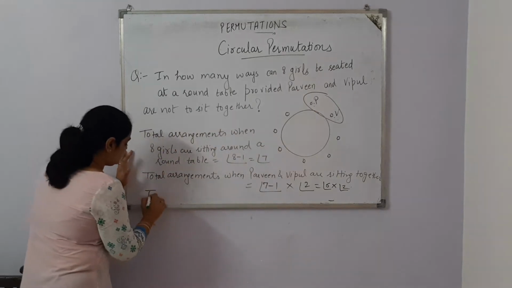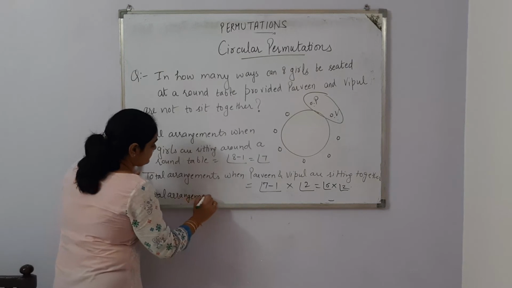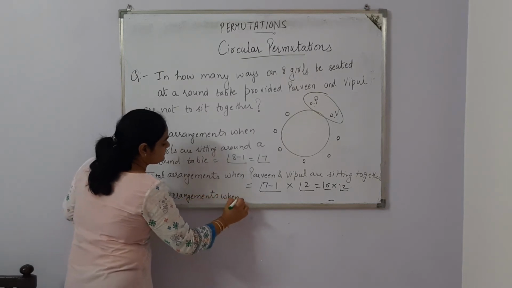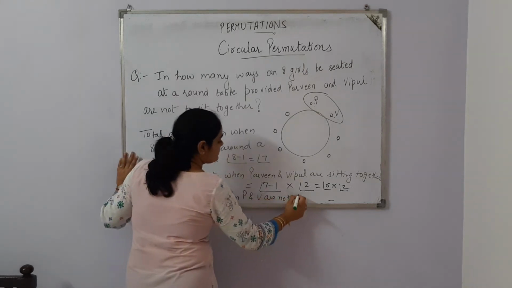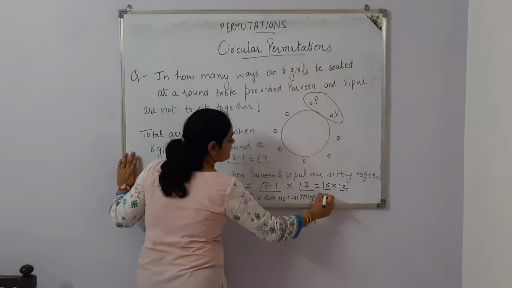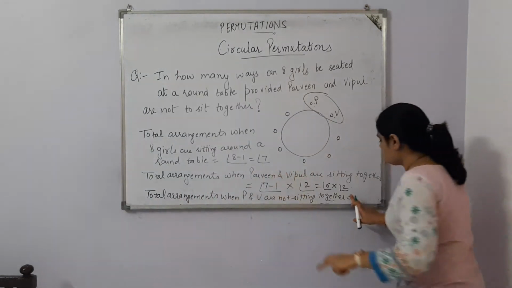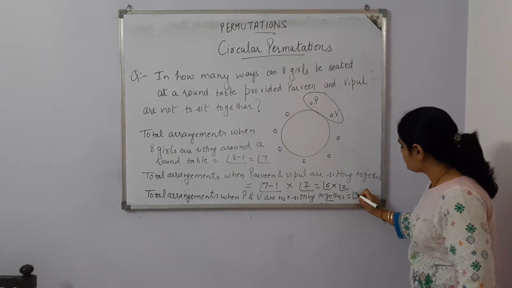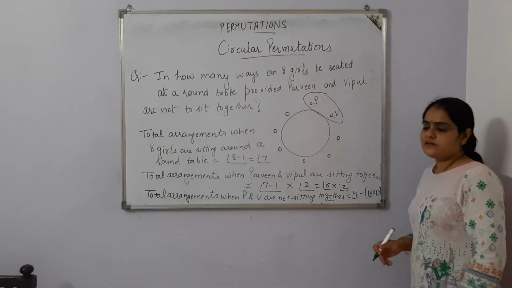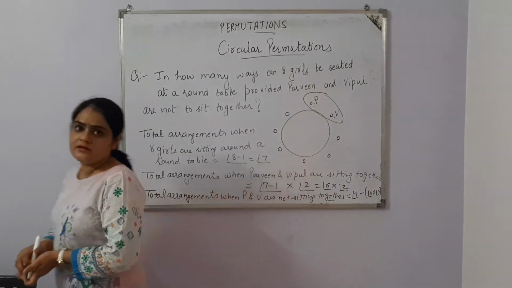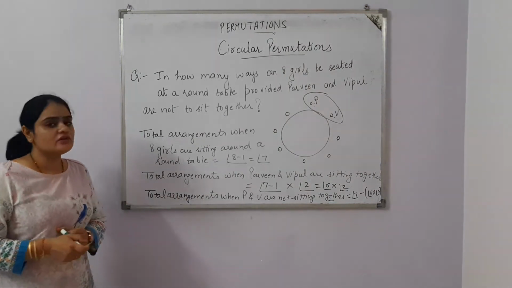So we need to find total arrangements when Parveen and Vipul are not sitting together. So from total, that means from 7 factorial ways, we are going to subtract 6 factorial into 2 factorial. After solving the factorials, we'll get the answer. Hope the question is clear. Let's do one more question of circular permutation.